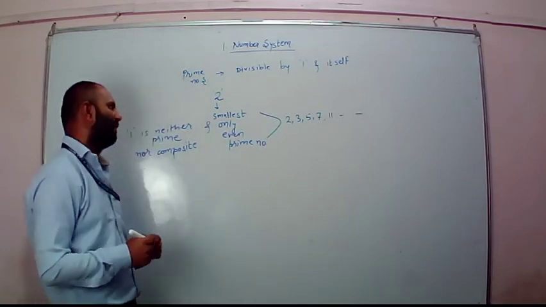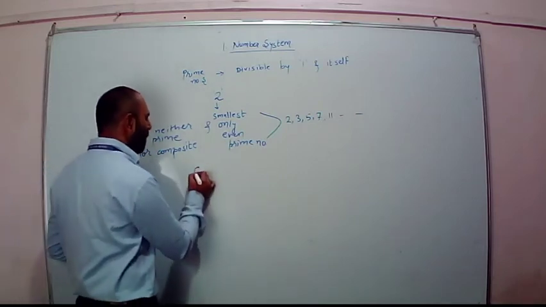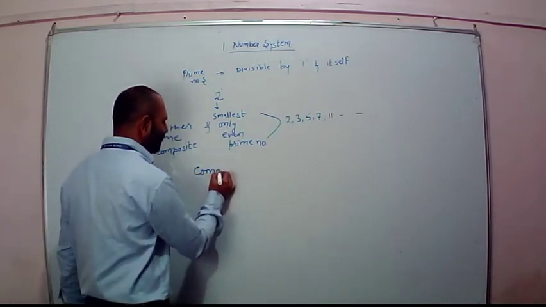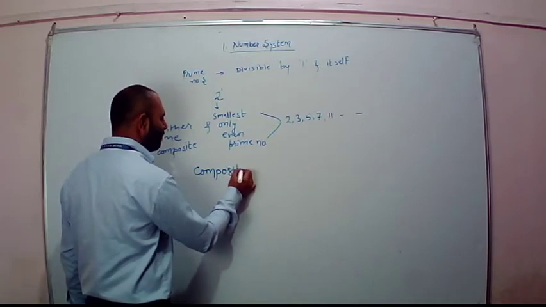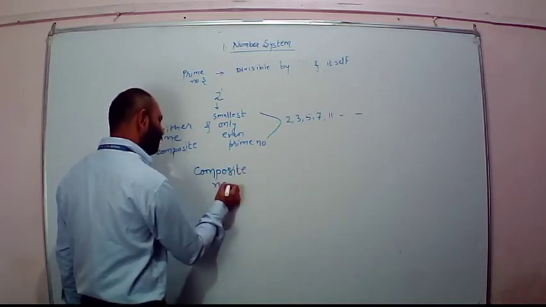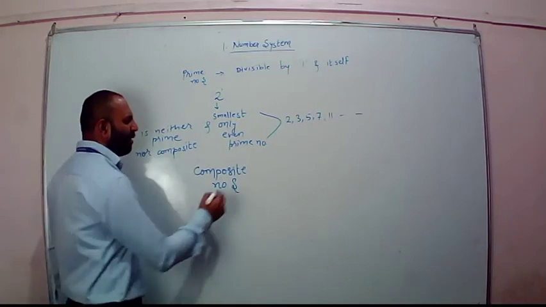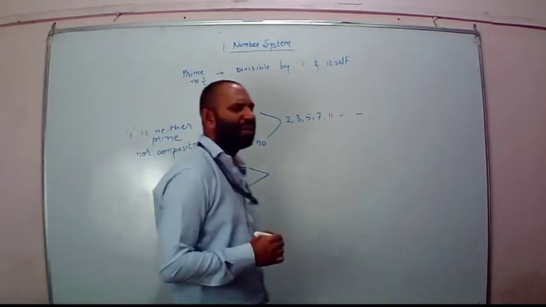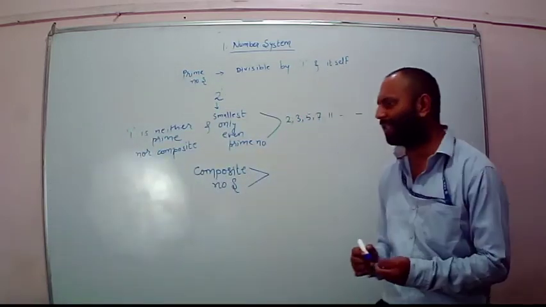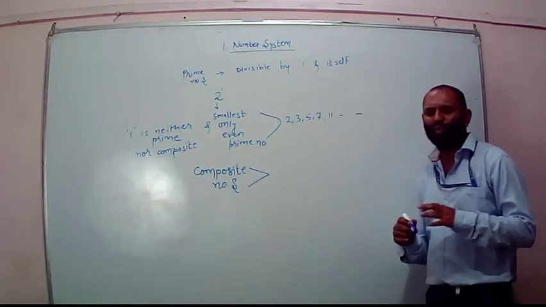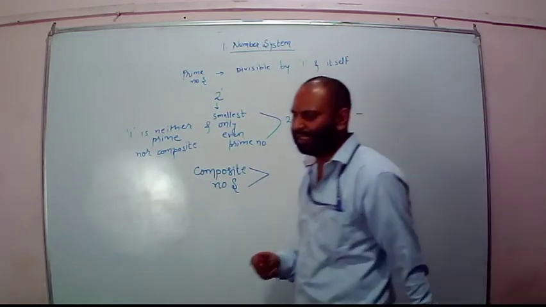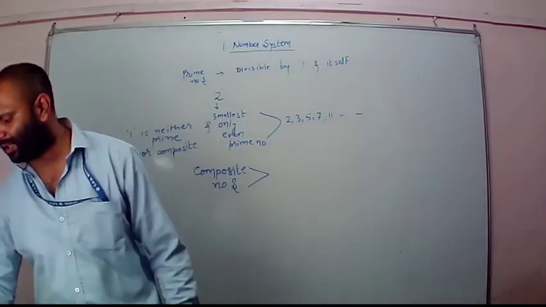Then remains the last one: composite numbers. What are composite numbers? You can see the definition on this slide.